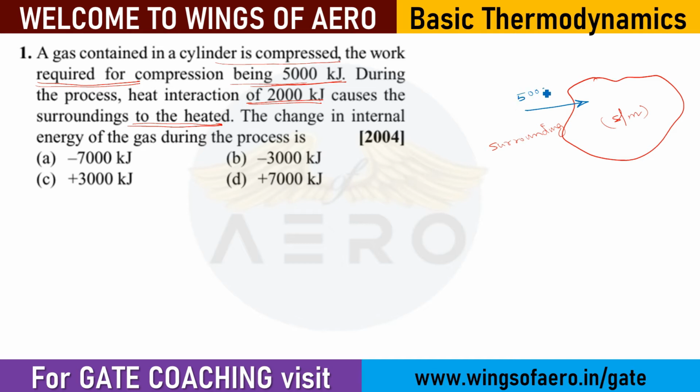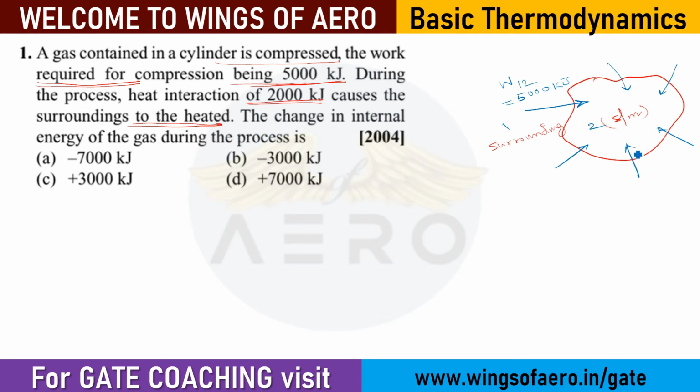Because work is done on the system as the gas is being compressed, it is getting compressed, right? If I say the surrounding is 1, the system is 2, so the 1 to 2 process is your 5000 kilojoule. Then during the process heat interaction, this much causes the surrounding to be heated.